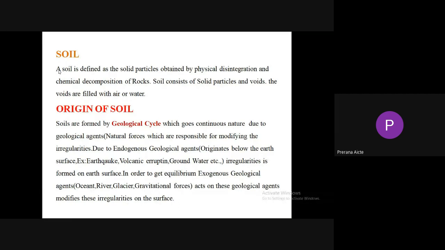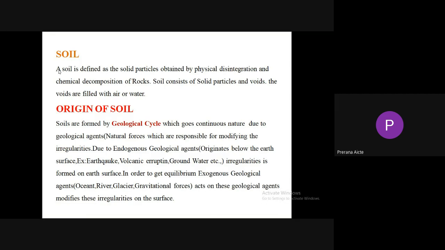These geological agents are of two types: endogenous geological agents and exogenous geological agents. Endogenous geological agents originate below the earth surface. Examples: earthquake, volcanic eruption, and groundwater, etc. These cause irregularities on the surface of the earth. In order to get equilibrium, exogenous geological agents originate above the earth surface. Examples: river, glacier, gravitational forces, ocean. These are called exogenous geological agents.